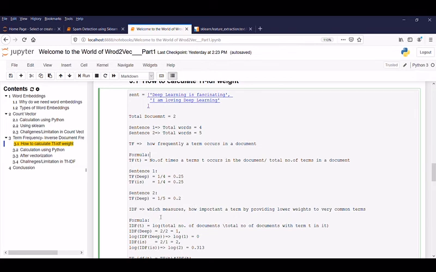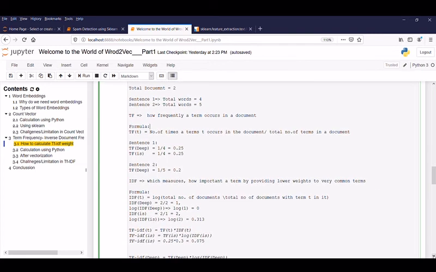Next we go to IDF. It measures how important a term is by providing lower weights to very common terms. The formula is IDF of t equals log of the total number of documents divided by the number of documents with term t in it.